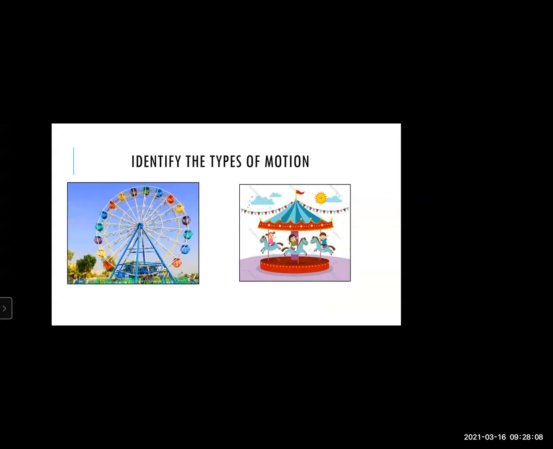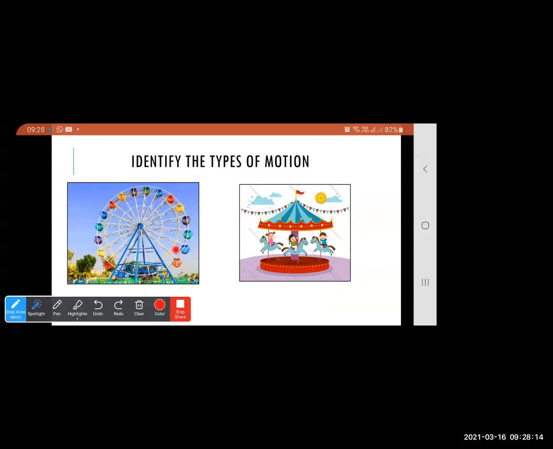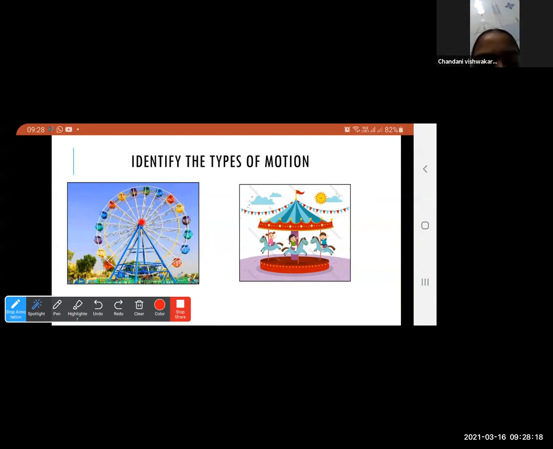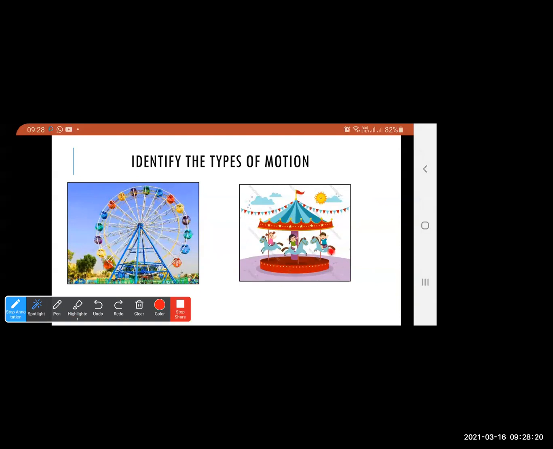Giant wheel. First, talking about the giant wheel. Circular motion. Very good. Now tell me about this merry-go-round. Circular motion. Now I'm going to ask you a tricky question. You all know that uniform means what? Same speed. And non-uniform means what? The speed will be different.